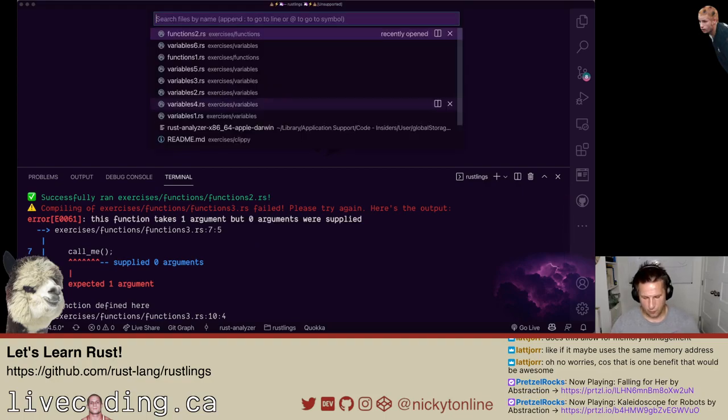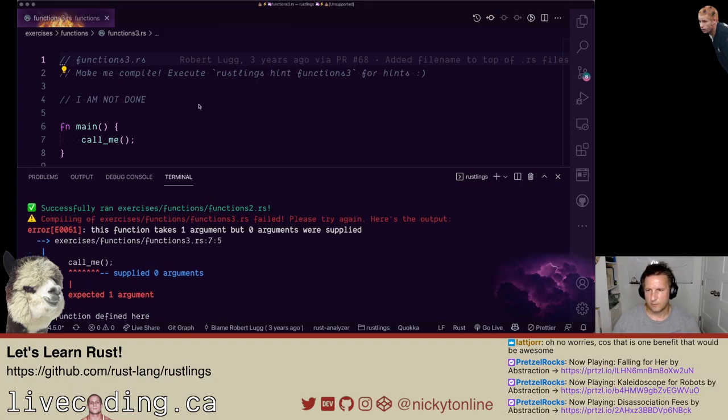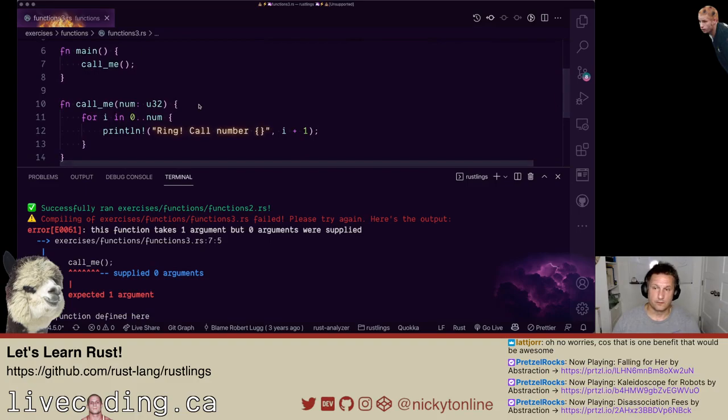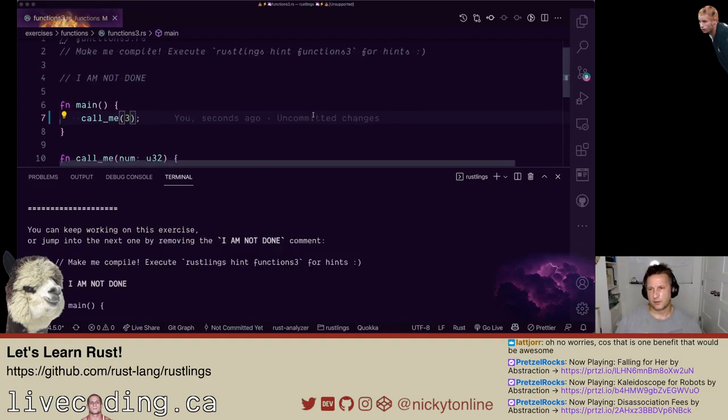We're going to go into functions 3. Let's come back here. What's it complaining about here? Okay, cool. The function takes 1 argument, but 0 arguments were supplied. That makes sense. From the previous one, we saw 3 was passed in. If this was JavaScript, this wouldn't complain. If it was TypeScript, it probably would. But given that this is statically typed, it's an actual compilation error. You need to pass in a parameter. We're going to put 3, save that. That should run. This will look exactly like the previous one.